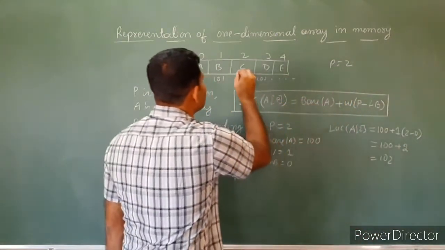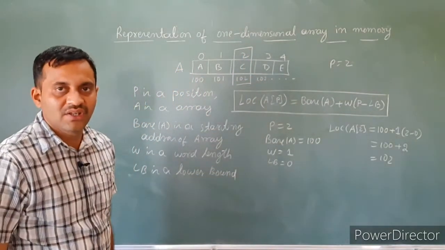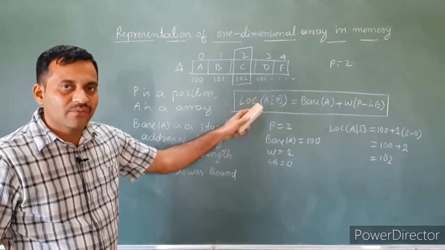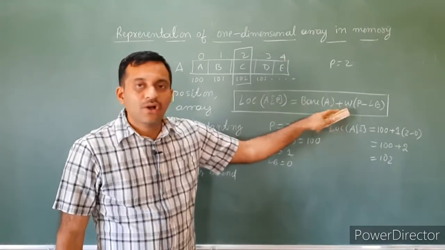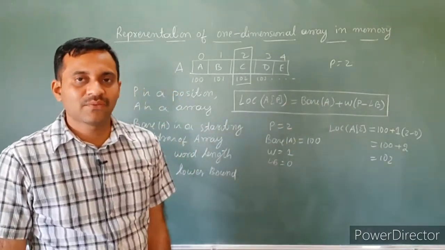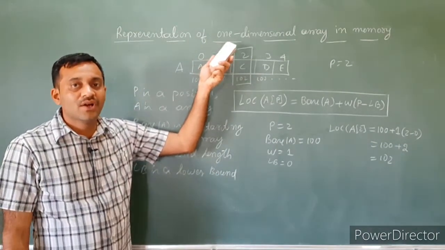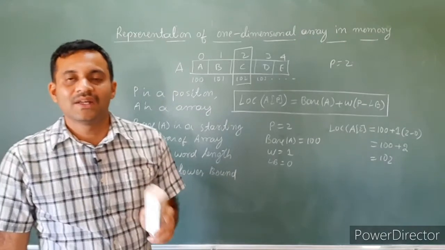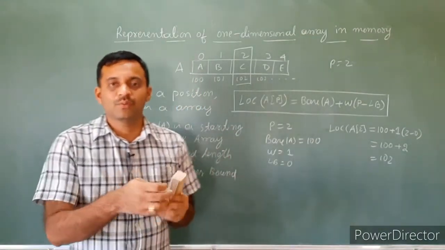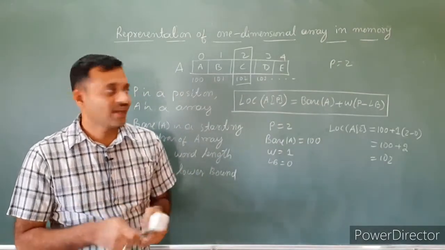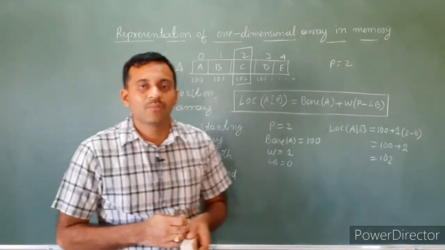Here 102 is the memory address of the given element. Hence the formula is location of A of P equals base of A plus W times (P minus LB). That is the formula to access a location of a one-dimensional array, because in a one-dimensional array, elements are arranged sequentially. They share consecutive, successive memory locations. Hence it is easy to find the location. Let's consider one more example.